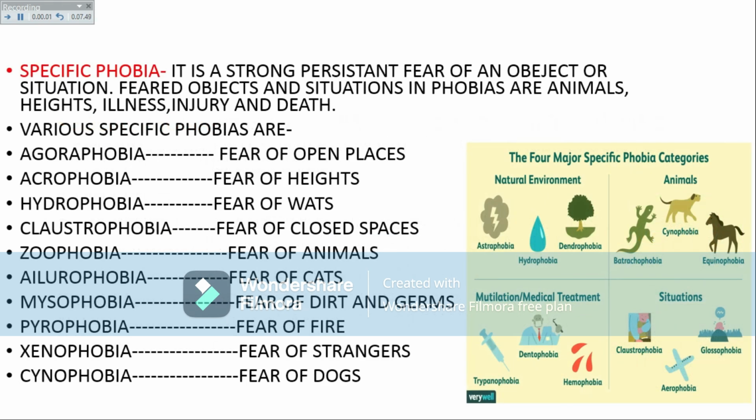Now the third type of phobia is specific phobia. It is a strong persistent fear of an object or situation. Feared objects and situations in phobias are animals, height, illness, injury and death. Various specific phobias are agoraphobia, that is fear of open places, acrophobia, fear of heights, hydrophobia, fear of water, claustrophobia, fear of closed spaces, zoophobia, fear of animals, ailurophobia, fear of cats, mysophobia, fear of dirt and germs, pyrophobia, fear of fire, xenophobia, fear of strangers, cynophobia, fear of dogs.